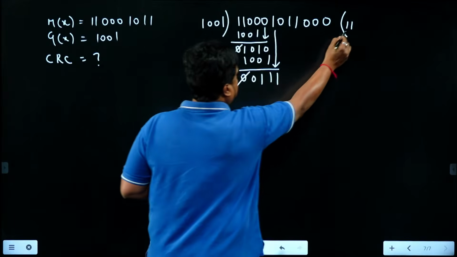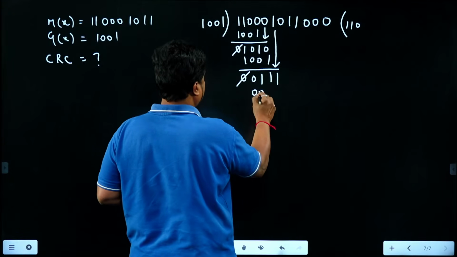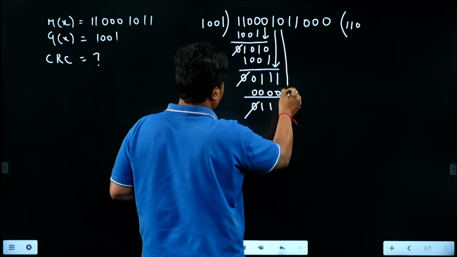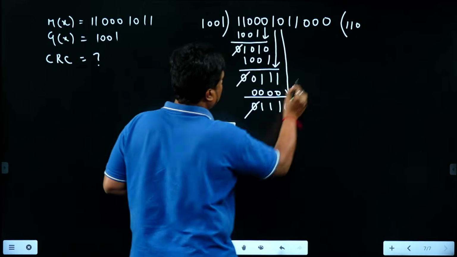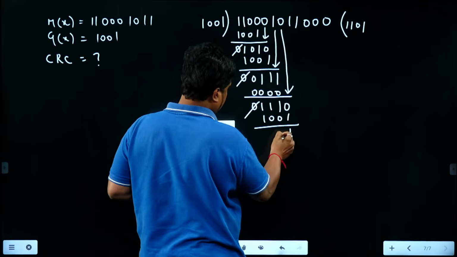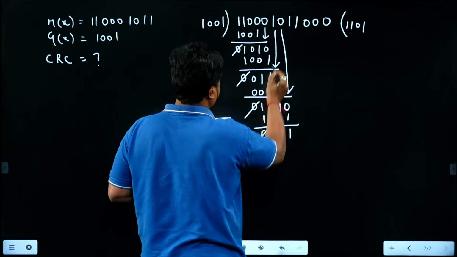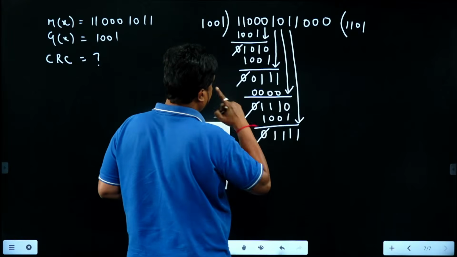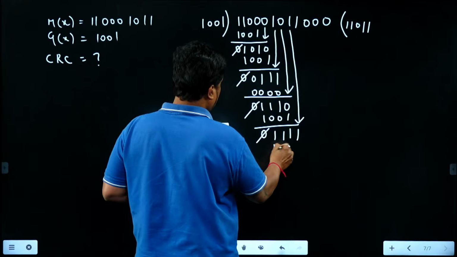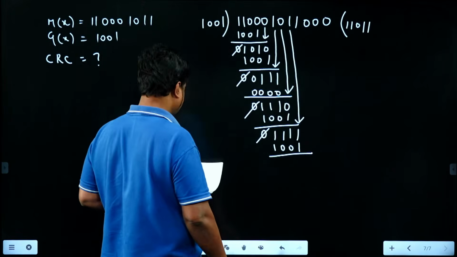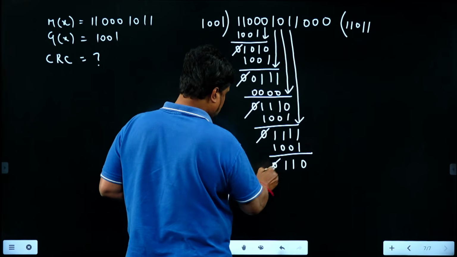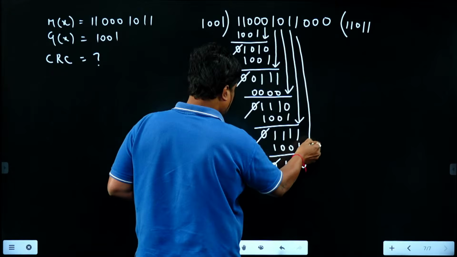Now MSB is 0, quotient is 0, 0 into something is 0. Then 0 1 1 1, so this 0 gets cancelled and this 0 will come here. Now MSB is 1, quotient is 1, 1 into 1001, 1001. XOR operation gives 1 1 1 0. This 0 gets cancelled and this 1 will come here. Now MSB is 1, quotient is 1, 1 into 1001. XOR operation gives 0 1 1 0, this 0 gets cancelled, this 1 will come here.